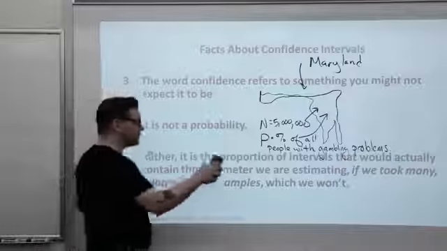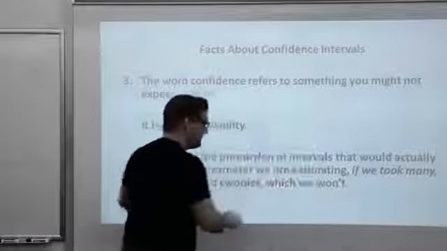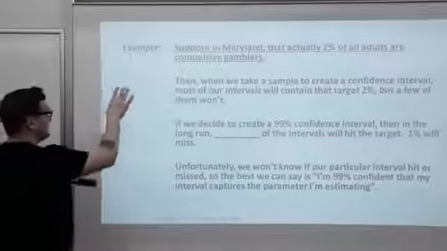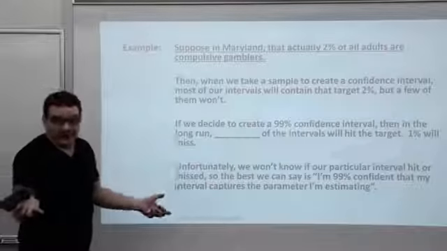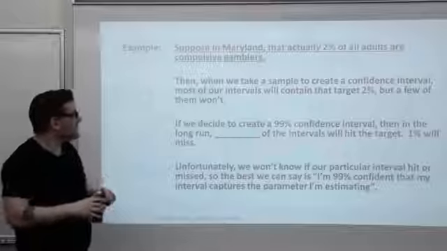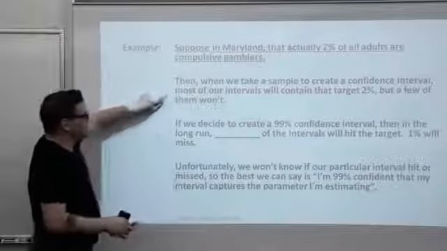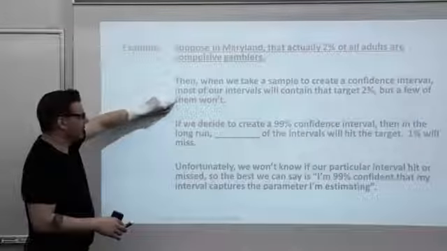I've done better with my pictures, so I better get rid of this. And at the bottom of that page, suppose in Maryland that it's 2%. I don't know that it is, I made that up, but just suppose it's 2%. All adults are compulsive gamblers. When we take a sample, most of our intervals would contain that target 2%. A few of them won't.